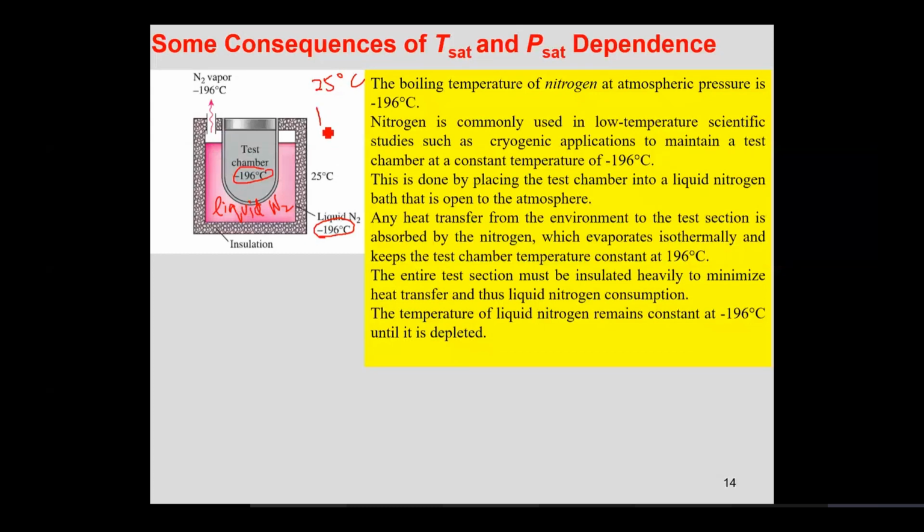Liquid nitrogen should convert from liquid phase to vapor phase, because the outside pressure is atmospheric, so liquid nitrogen should evaporate to acquire the stable state at 25 degrees centigrade, which is the gaseous state. But